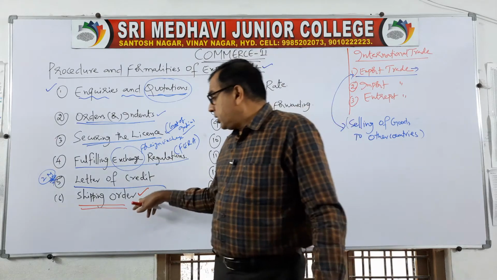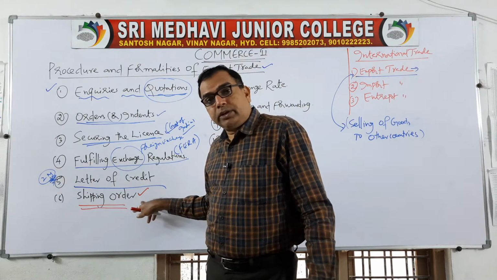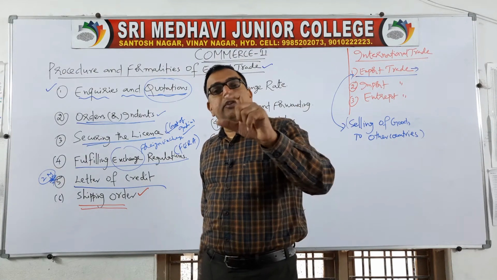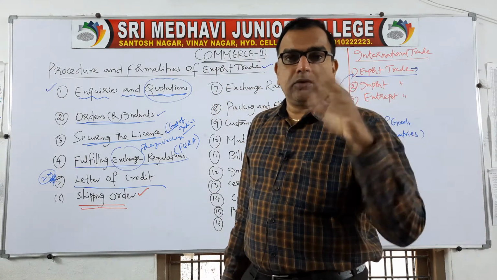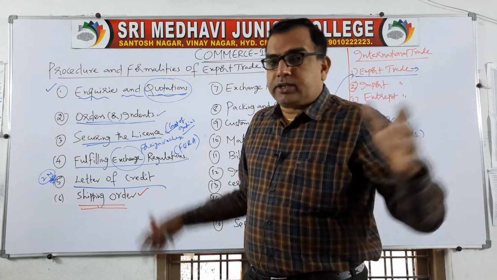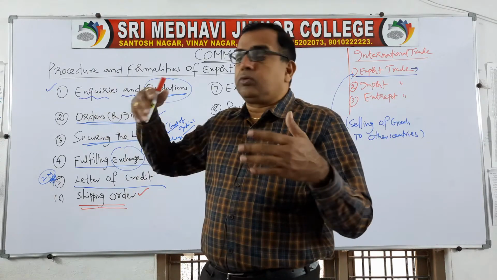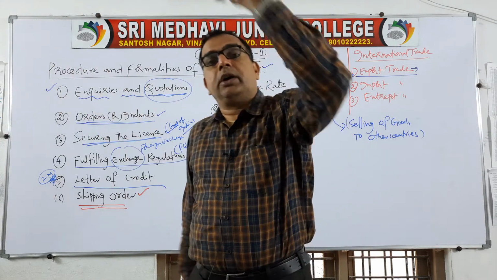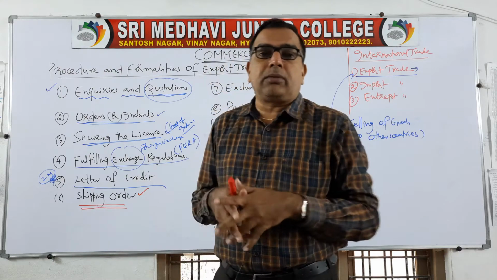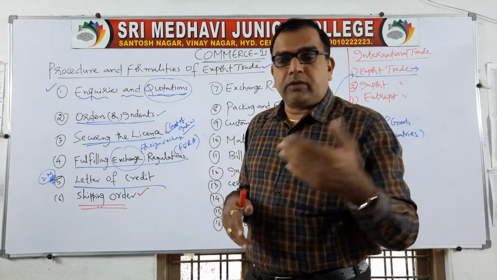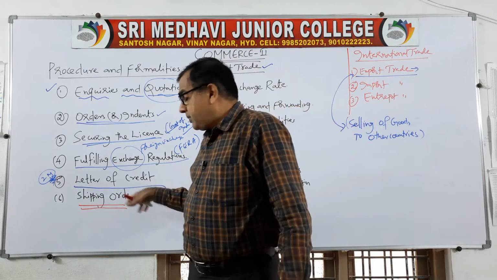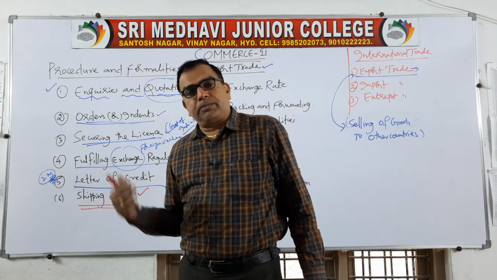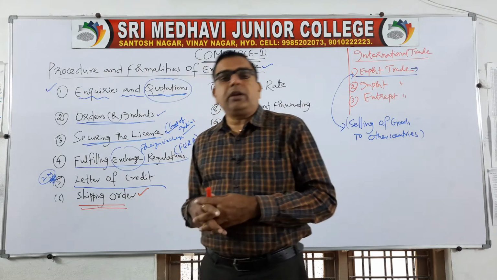So the shipping order is the document, or say the agreement, between the exporter and the shipping company that we have to get. Because directly you cannot take goods to the seaports and wait for the ship to come. It won't come like that. A lot of formalities are to be done at the seaport also. That is the reason you have to enter into an agreement with a particular shipping company.